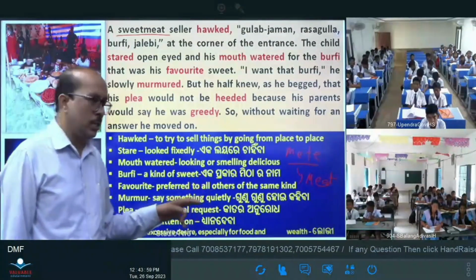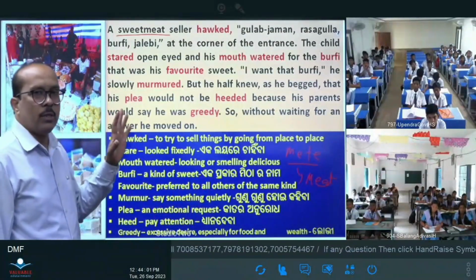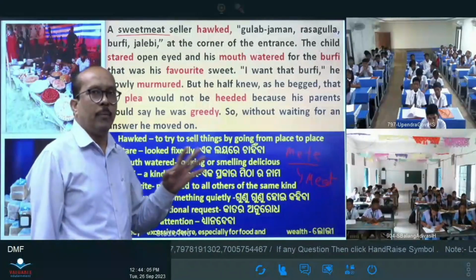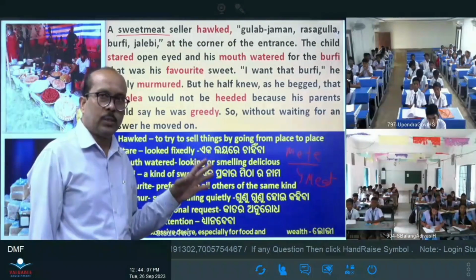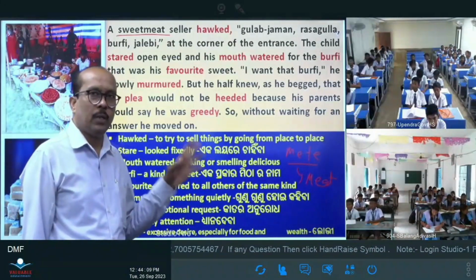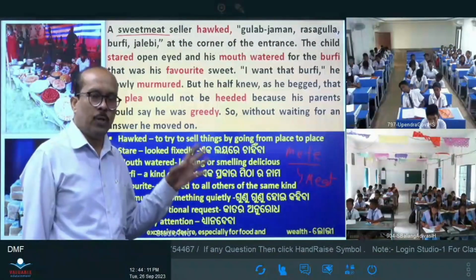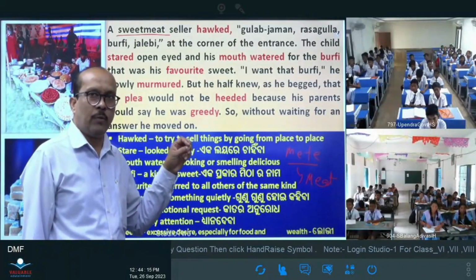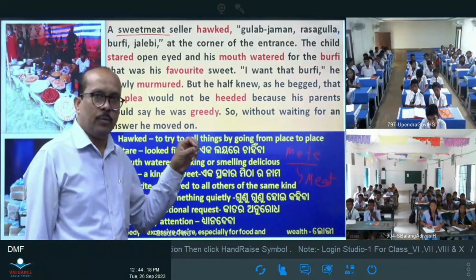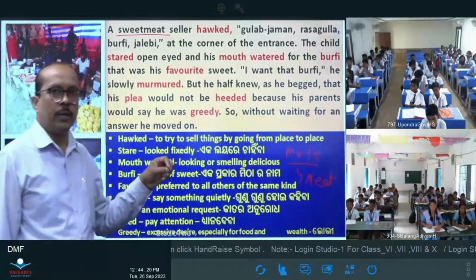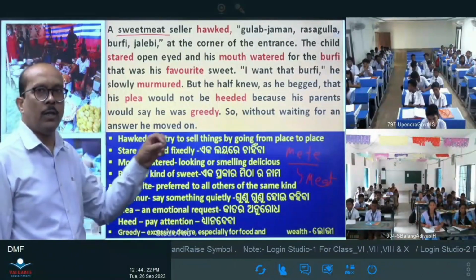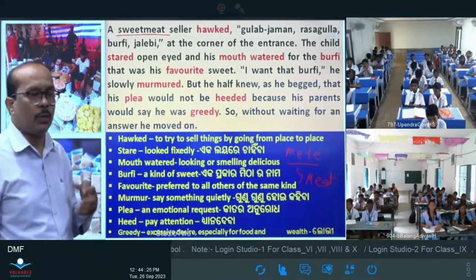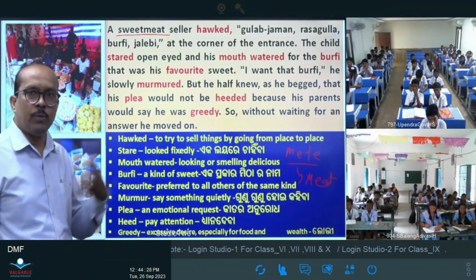So this is about stanza 2. Here the child saw a sweet shop. There were many kinds of sweets: gulab jamun, rasgulla, barfi, jalebi. His favorite sweet was barfi. He murmured, saying that I want that barfi, but his father would not heed. That means he would not listen carefully, because his parents would say that he was greedy. So without waiting for an answer, he moved on.